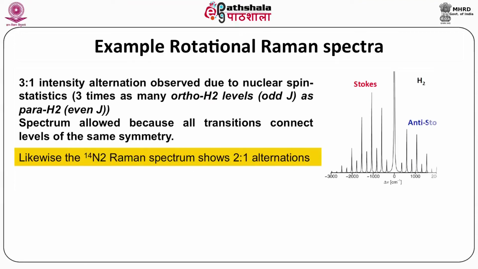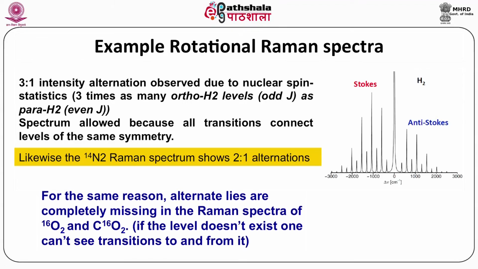You can see here the 3:1 intensity alternation observed due to nuclear spin statistics. There are 3 times as many ortho H2 levels (odd J) as para H2 (even J). The spectrum is allowed because all transitions connect levels of the same symmetry. Likewise, nitrogen-14 Raman spectrum shows 2:1 alternation. You can see here the Stokes and anti-Stokes lines of hydrogen.